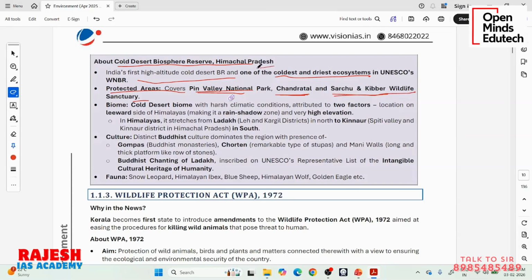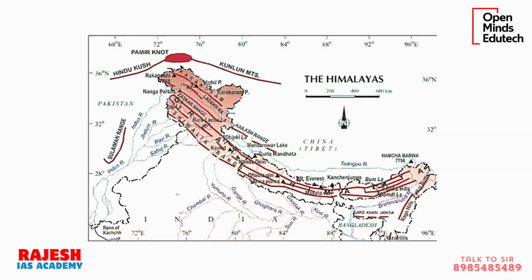So where are all of these? All of these are in Himachal Pradesh, in the cold desert biosphere reserve. So what is the biome? What is the natural climate, the larger climate system in this region? It is a cold desert, with harsh climatic conditions, and these harsh climatic conditions are attributed to two factors. One is the location on the leeward side of the Himalayas.